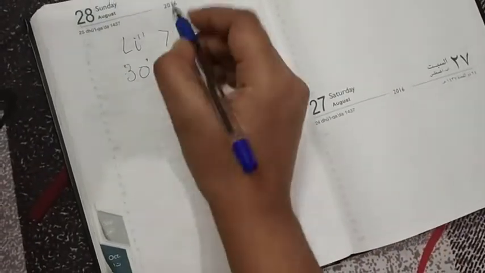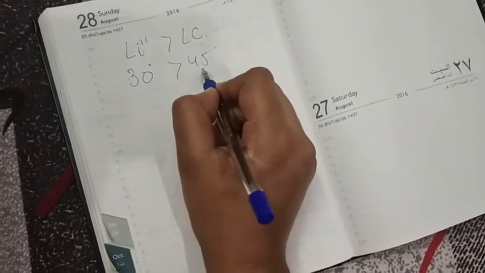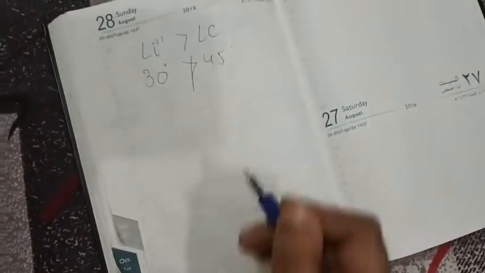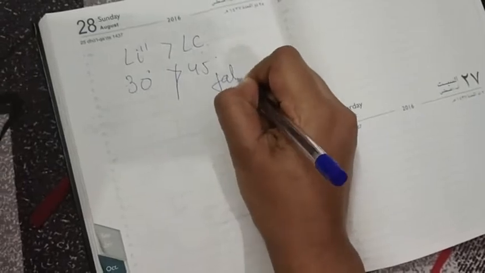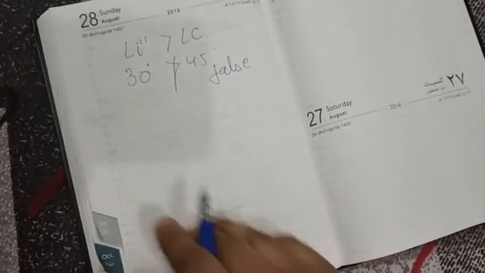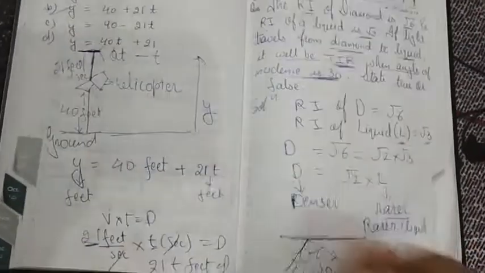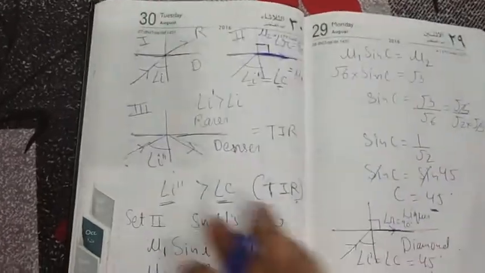Our angle should be greater than 45 degrees, and 30 degrees is not. So it is a false statement. They asked us to state true or false for the comment in the question, so it is false. Okay, so thanks for watching.